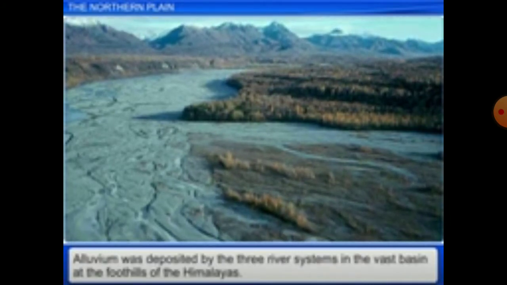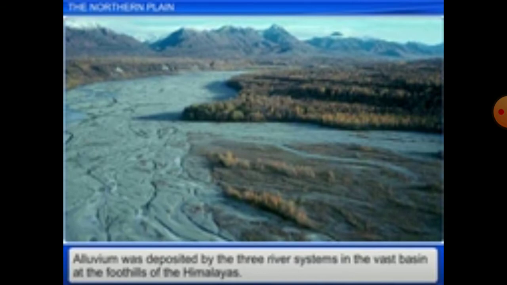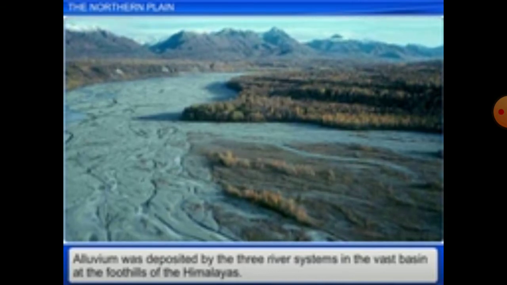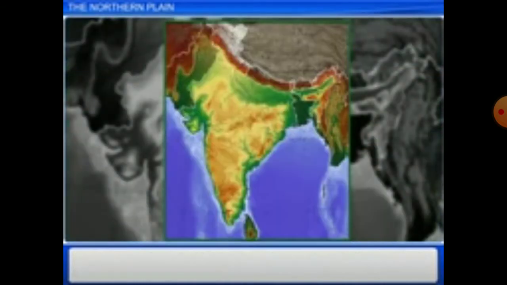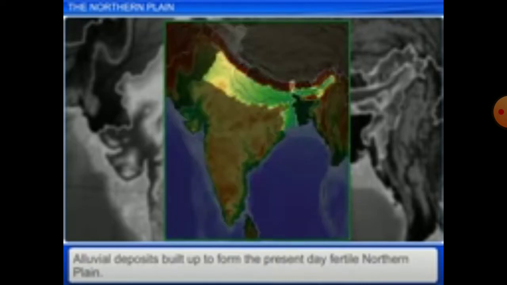Over millions of years, this area has developed very good fertile soil, and agriculture has developed. These soil deposits make the northern plains very fertile.